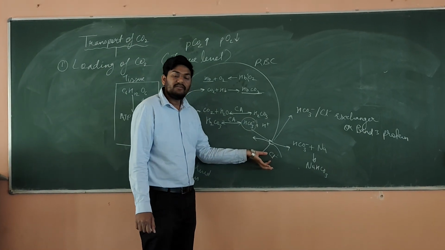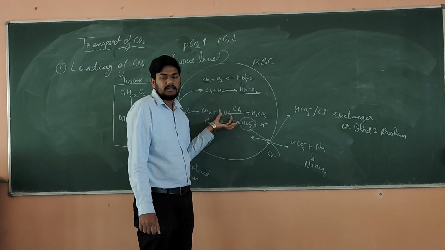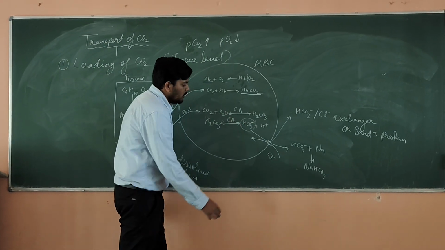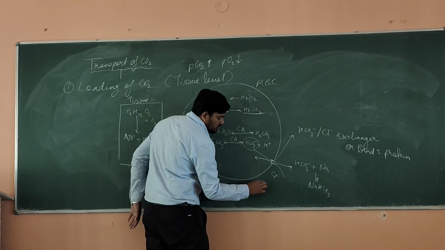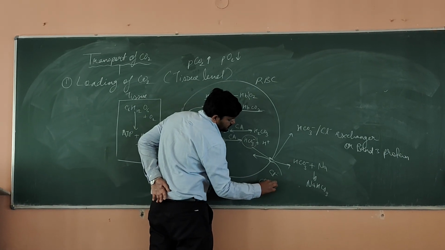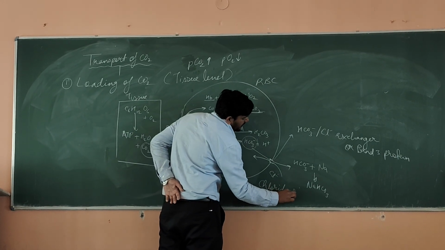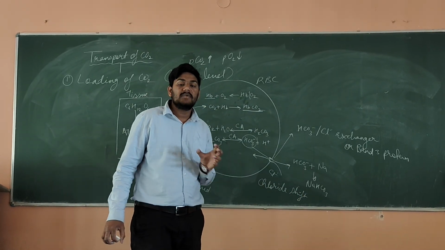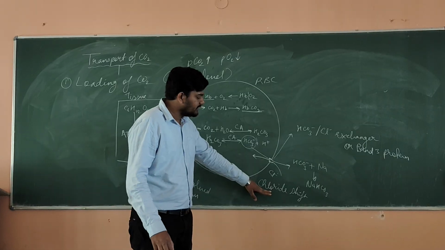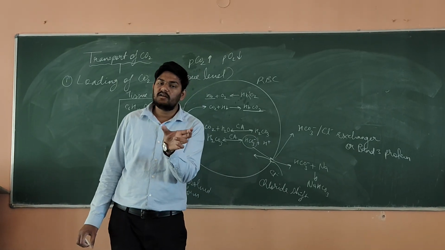Now why we are putting the Cl? Just to maintain the ionic concentration. Okay. Now this particular thing, when we are putting the Cl inside the RBC, this is known as what? Chloride shift. This is known as chloride shift, or you can say Hamburger phenomenon also. Either you can say chloride shift or you can say Hamburger phenomenon.